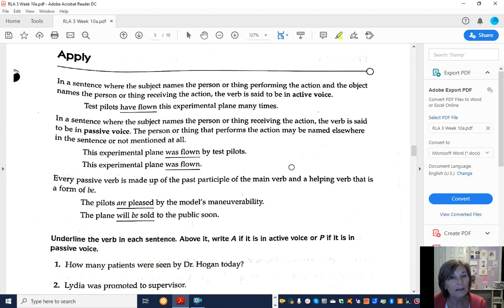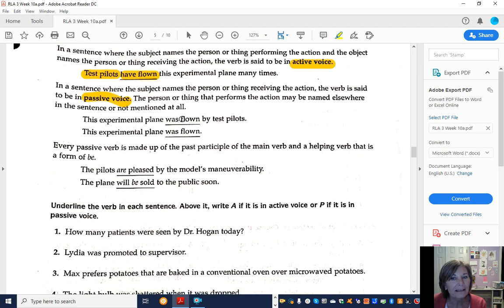Okay? Now, we're going to talk about active and passive voice. Active voice is when the subject does the action. The test pilots have flown. They did the action. That is active voice. In passive voice, the action is done in the predicate. It's after the verb. This experimental plane was flown is the action.